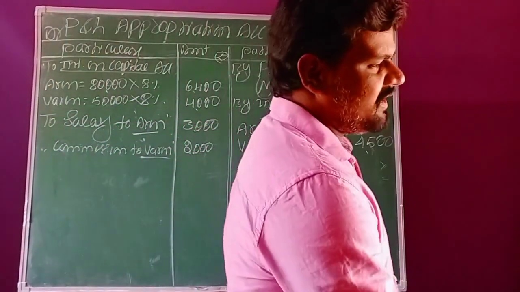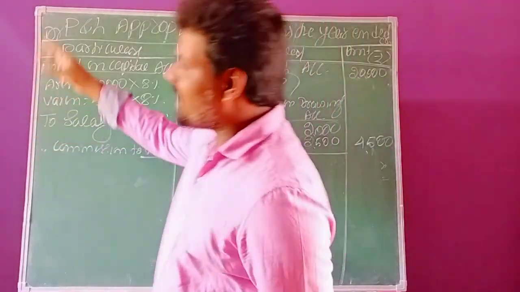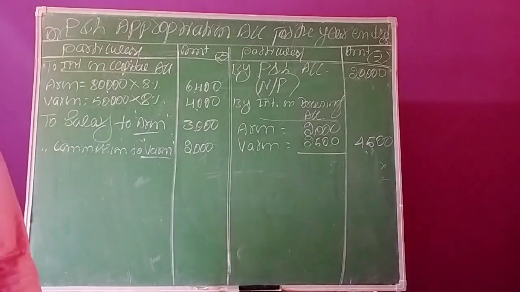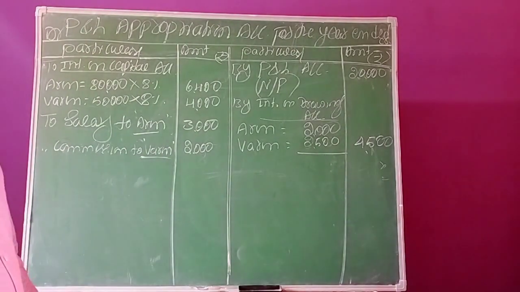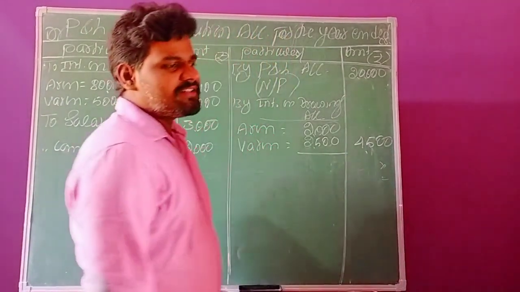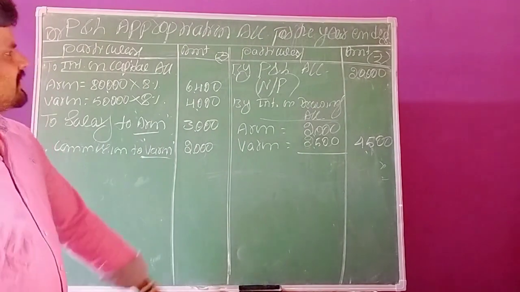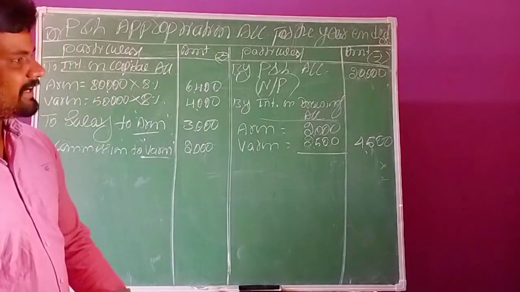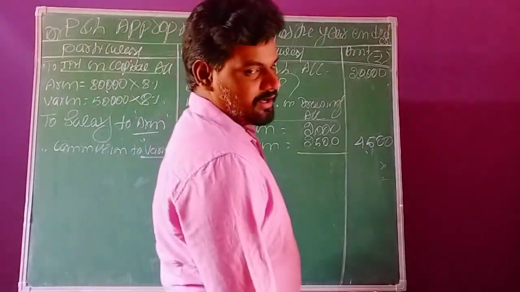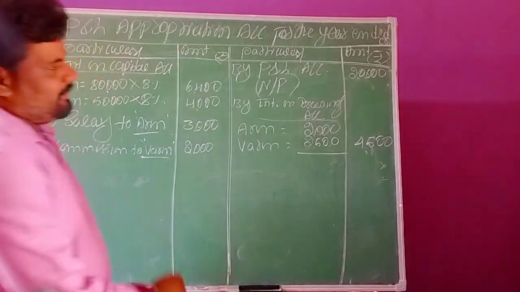I think these are the various transactions recorded to ascertain the profit and loss appropriation account. All the transactions are completed. Now we need to balance. We need to check whether the debit balance is more or the credit balance is more. I think the credit balance is more compared to the debit balance.